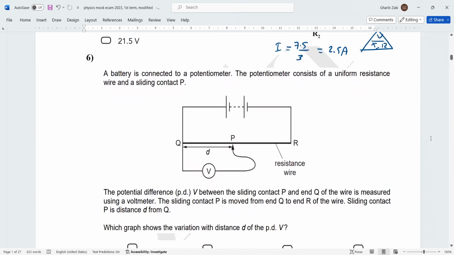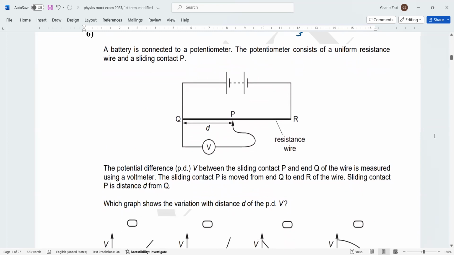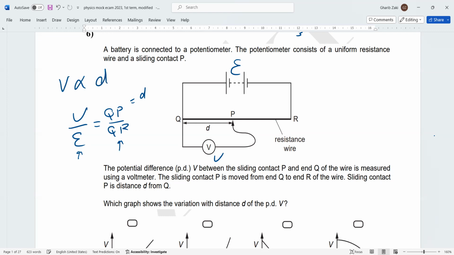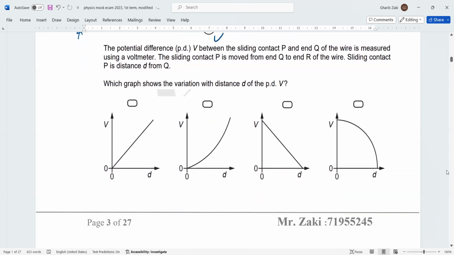Now, this is an important question about the relation in the potential. Remember that V over E equals QB over QR. QB is the distance d. So E is fixed and QR is fixed, so V is directly proportional to the distance. Then the relation is direct with distance.